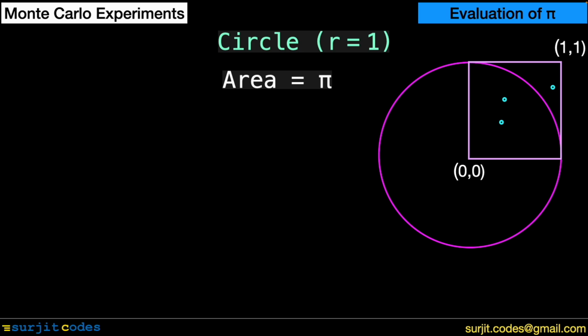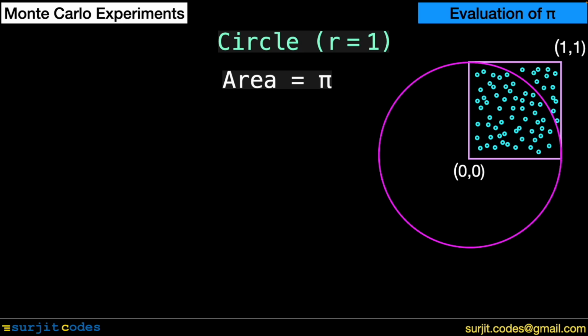We place a large number of points randomly everywhere within the square. Density of the points is uniform, and total number of points refer to the area of the square, that is 1. Fraction of the points that lie within the segment refer to the number pi by 4.